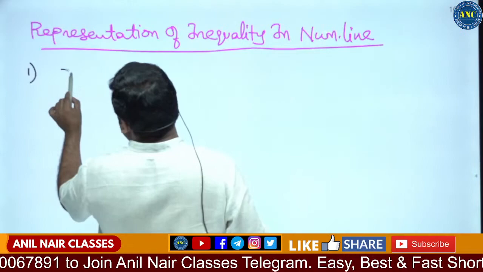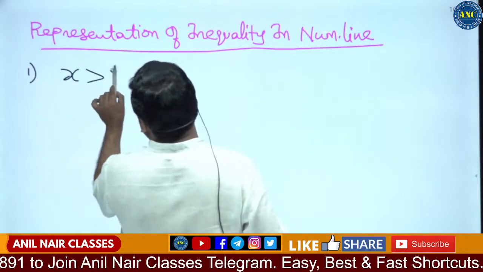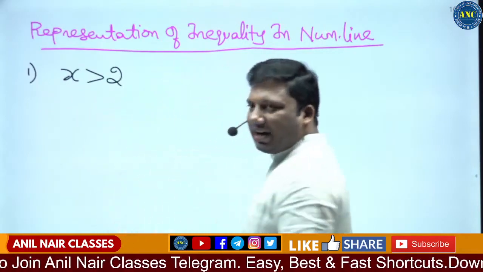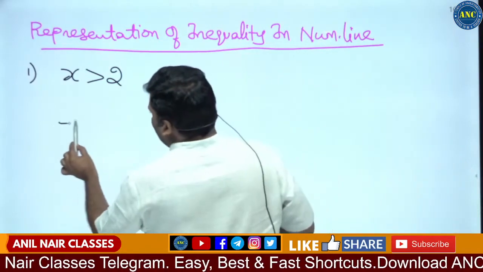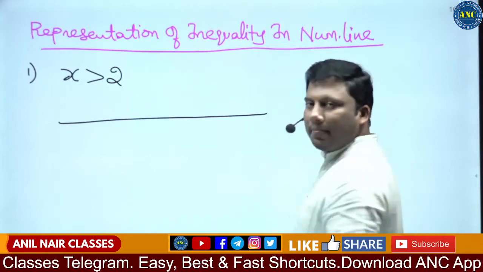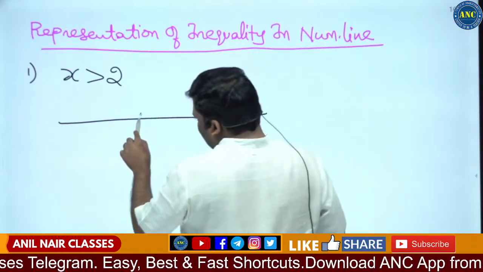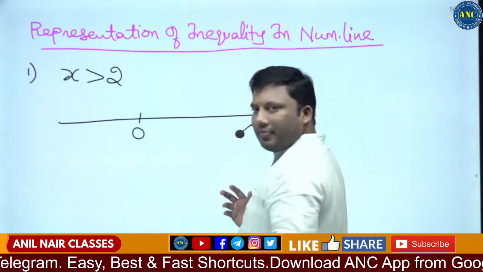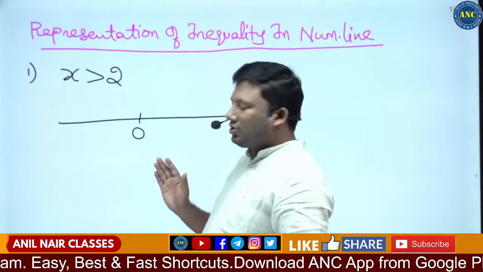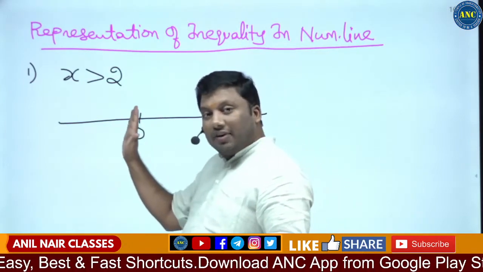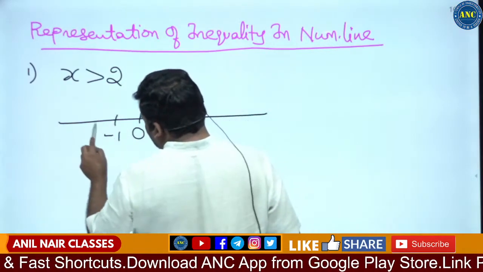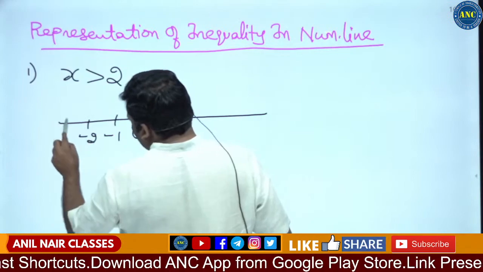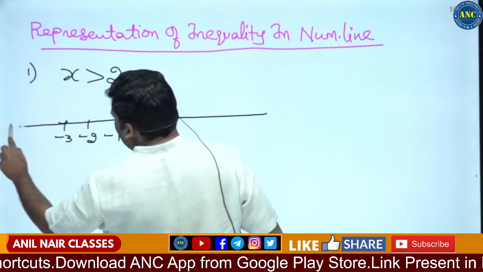Suppose I say x is greater than 2. Step number 1: draw a line. This is a number line. This is the origin. As you all know from our school days, anything to the left of 0 is a negative integer: minus 1, minus 2, minus 3, and so on.